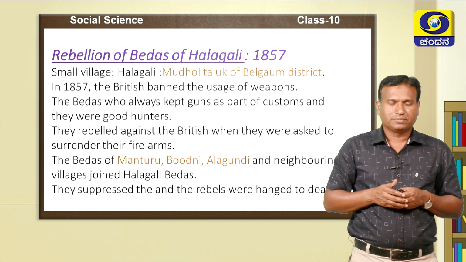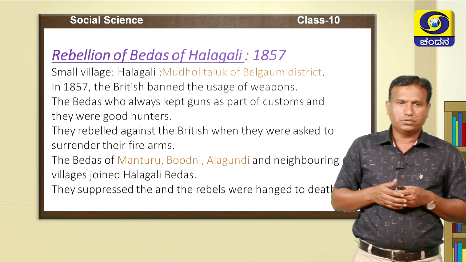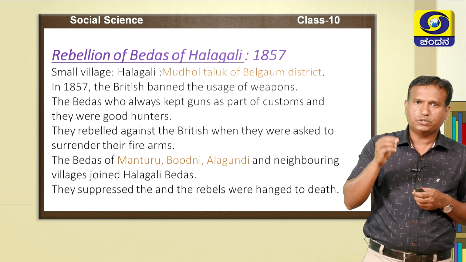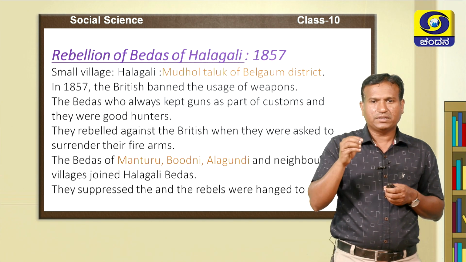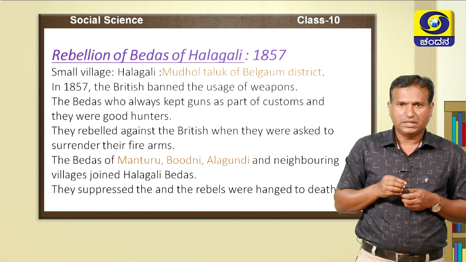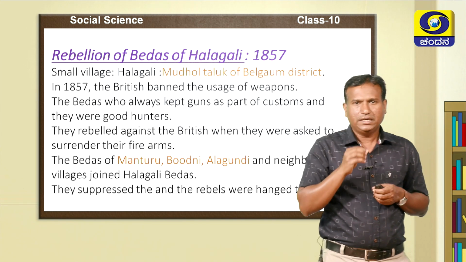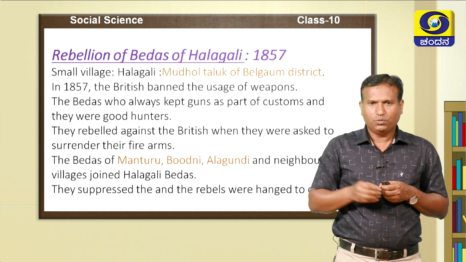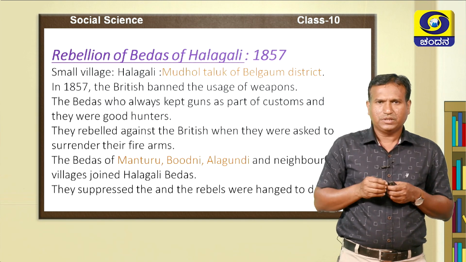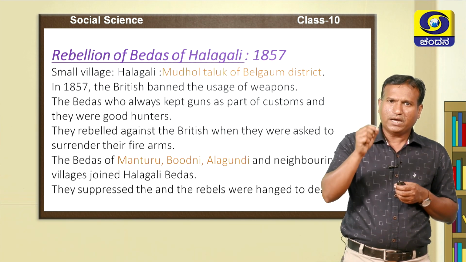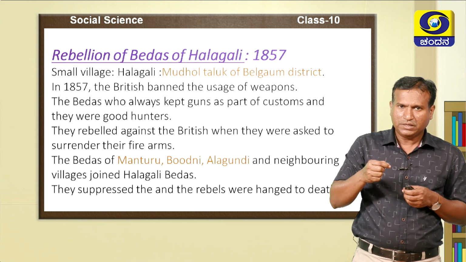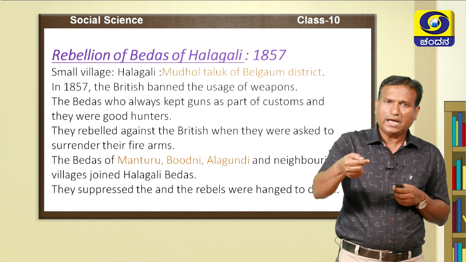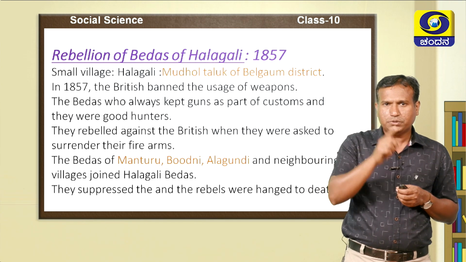Dear students, next we will discuss the rebellion of the Bedas of Alagalli, which took place in the year 1857 to 58. In the year 1857, the English introduced the Arms Act. What does this Arms Act say? According to the Arms Act, those who have a license for a pistol can continue to have the pistol. If they did not have a license, they were supposed to surrender the pistol to the English.